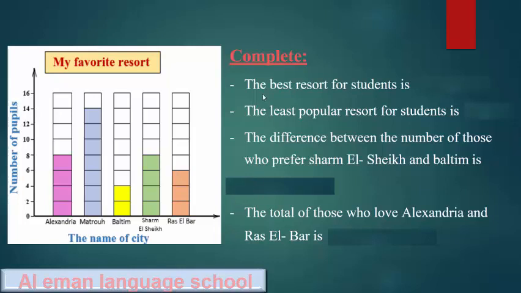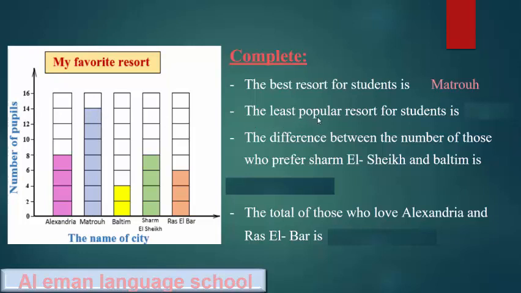The question is, the best resort for students is. This means when I say the best resort, I mean the biggest bar. So where is the biggest bar? Yeah, so the answer is Matruh.